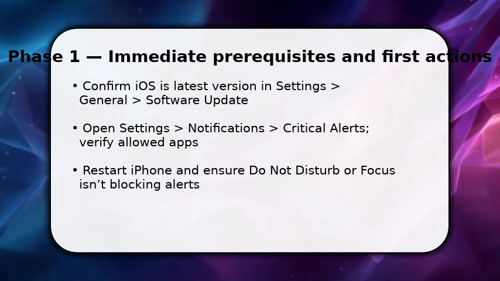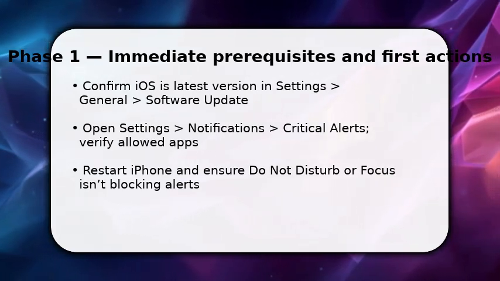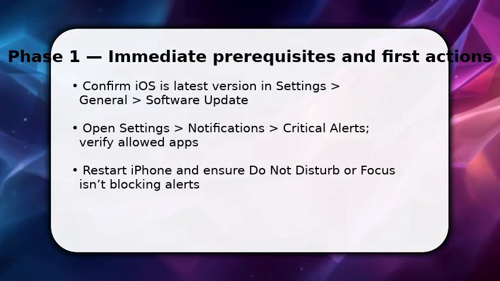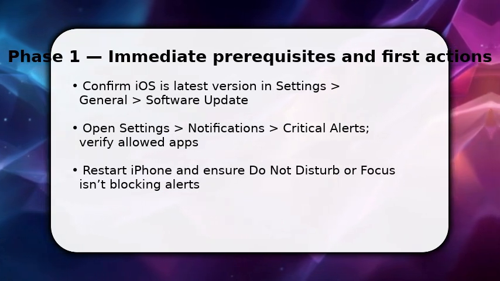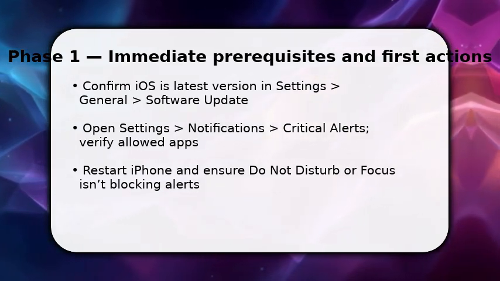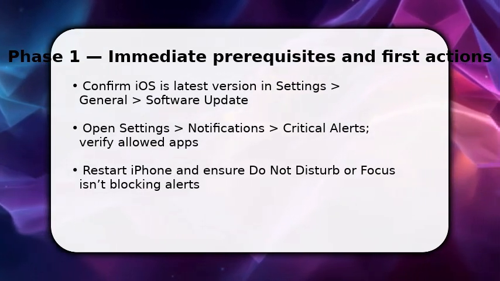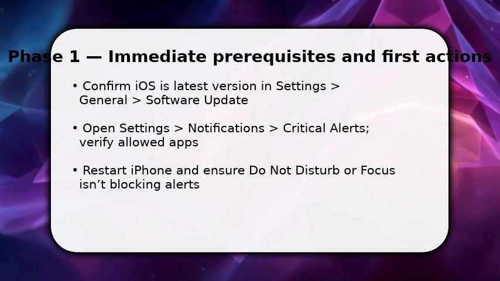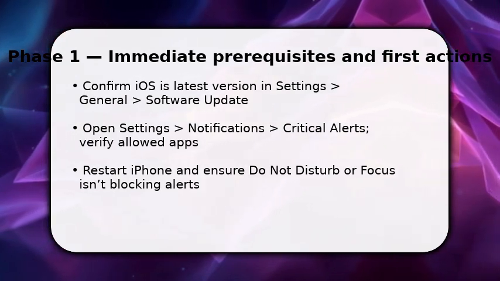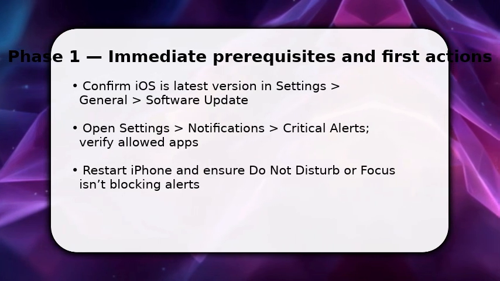You start by updating iOS and confirming baseline prerequisites. This prevents known bugs. Next, open Settings and navigate to Notifications, then Critical Alerts, and make sure permitted apps are listed. Restart the iPhone to clear temporary issues. Once rebooted, check Focus and Do Not Disturb so alerts aren't silenced.